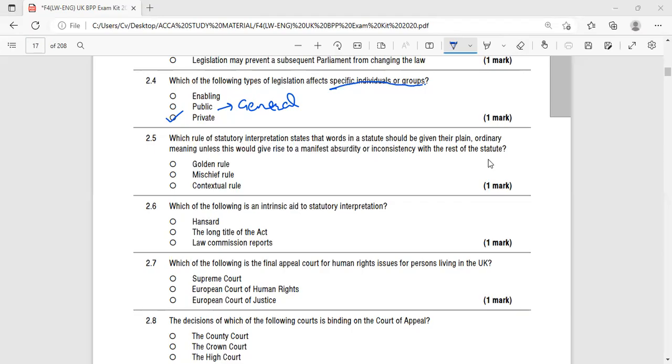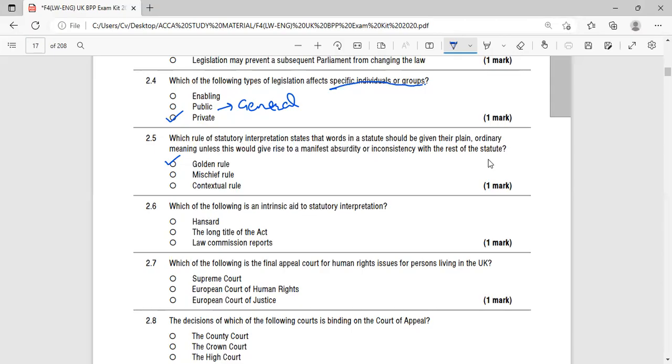This is called the general rule. What is this general rule? The general rule states that words in a statute should be given their plain, ordinary meaning unless this gives rise to manifest inconsistency with the rest of the statute. But what does mischief mean? Mischief says that judges should consider what mischief the act was trying to prevent.